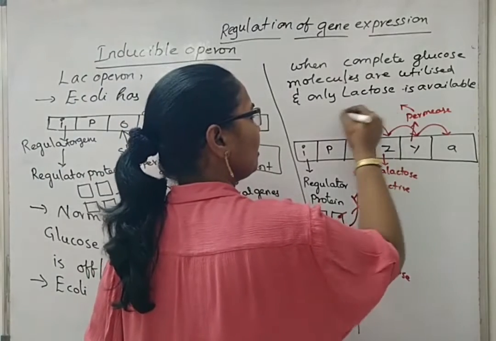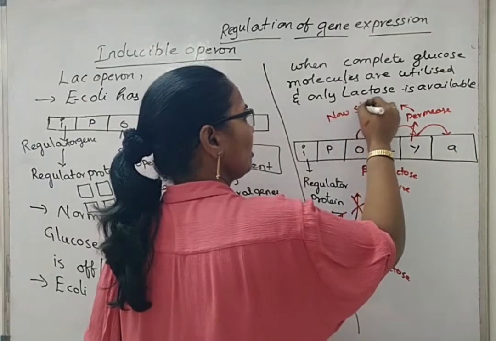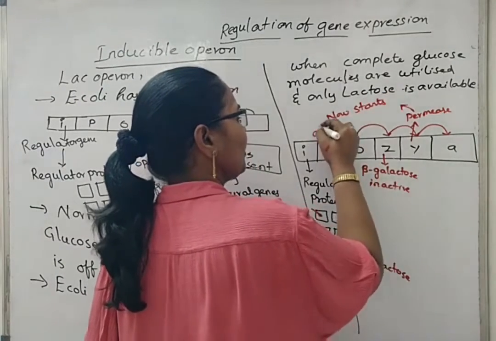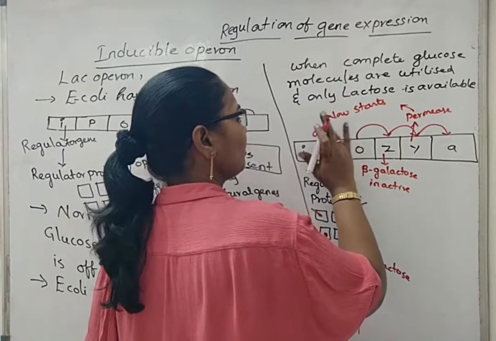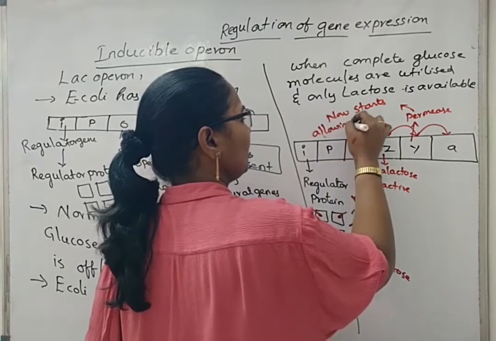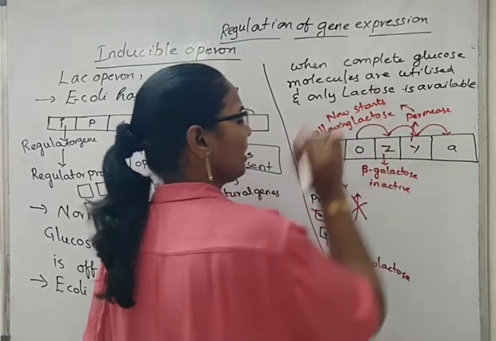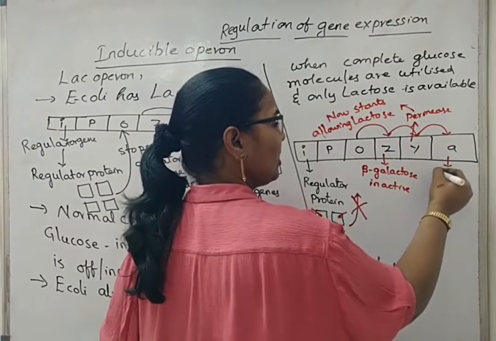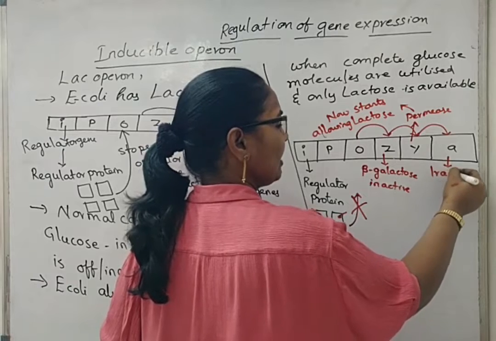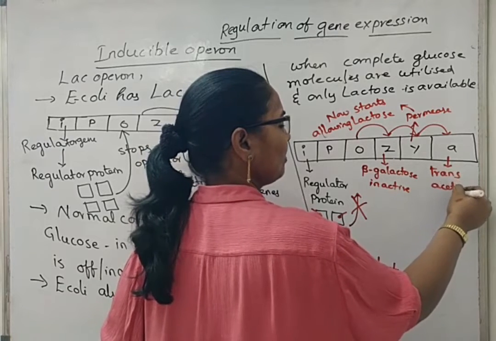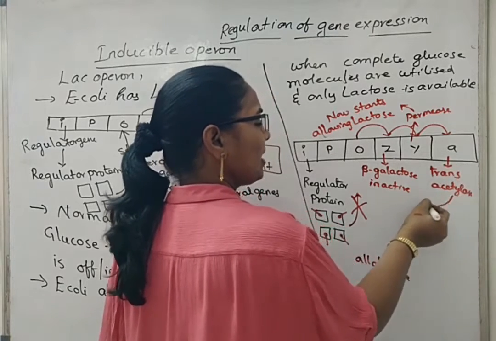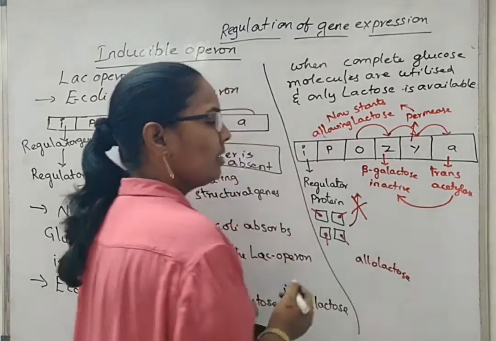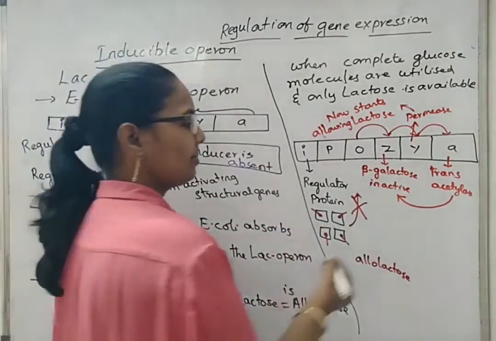So permease now starts allowing lactose into the body. This in turn activates the A gene to produce transacetylase. This transacetylase now will activate the beta-galactosidase.